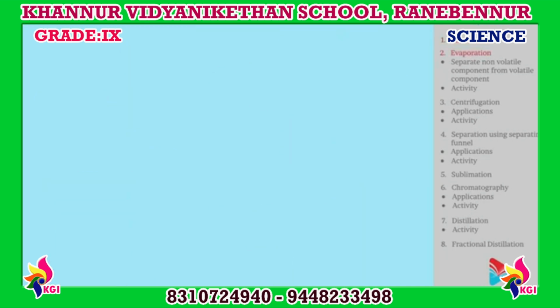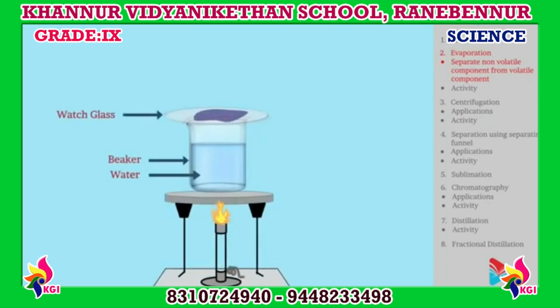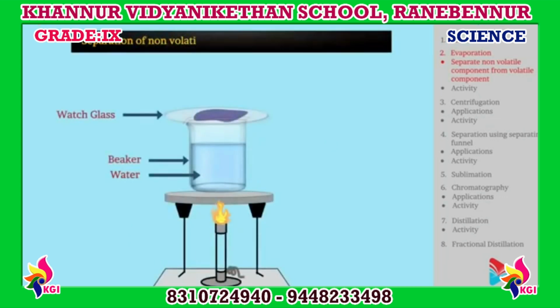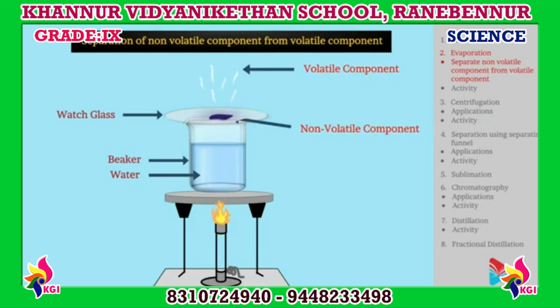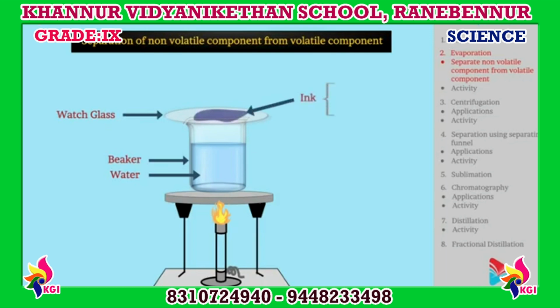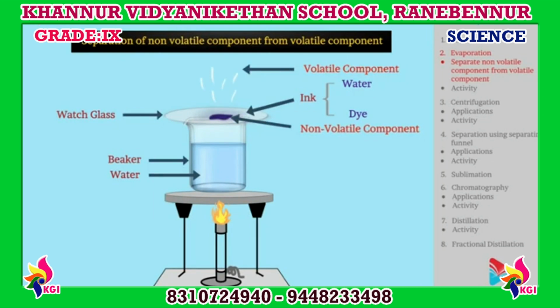Evaporation. This method of evaporation is generally used to separate a non-volatile component from a volatile component, where the volatile component easily evaporates, leaving behind the non-volatile component in the mixture. Example: ink is made of dye and water. Dye, being non-volatile, gets separated from water during the process of evaporation.